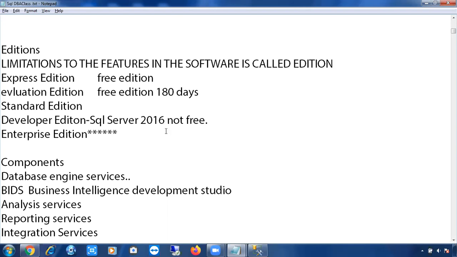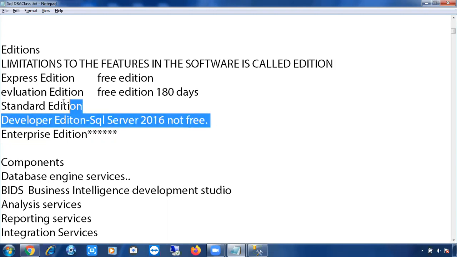Enterprise edition is like a platinum plan, unlimited. A lot of features will be unlocked in the enterprise edition. You can install this enterprise edition on the production environments, of course. All features are unlocked in the enterprise edition, but the cost is very high compared to all other editions.